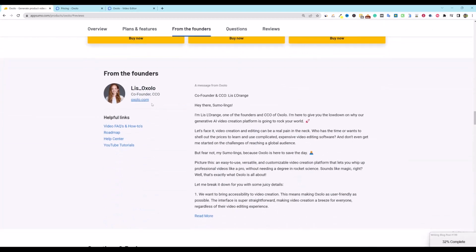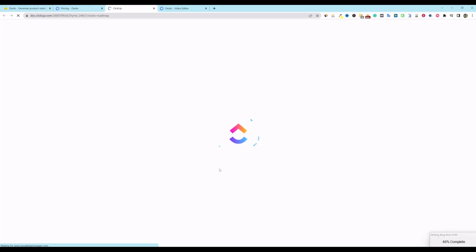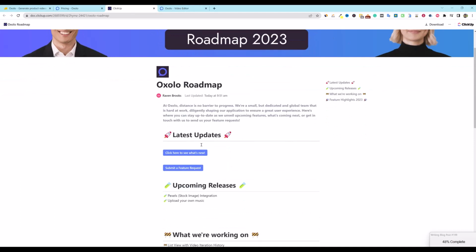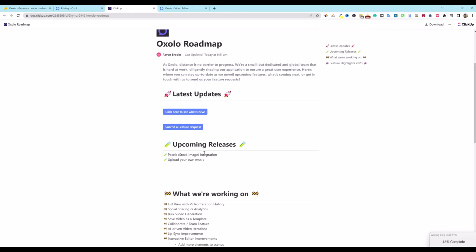But over here, we have the co-founder and the CCO. Is that Lisa or Liz? From Oxalo. Looks like they do have a roadmap. They have a YouTube channel, help center, and FAQs and how-tos. We'll just open up the roadmap real quick to take a look. So we are over here at latest updates, upcoming releases.